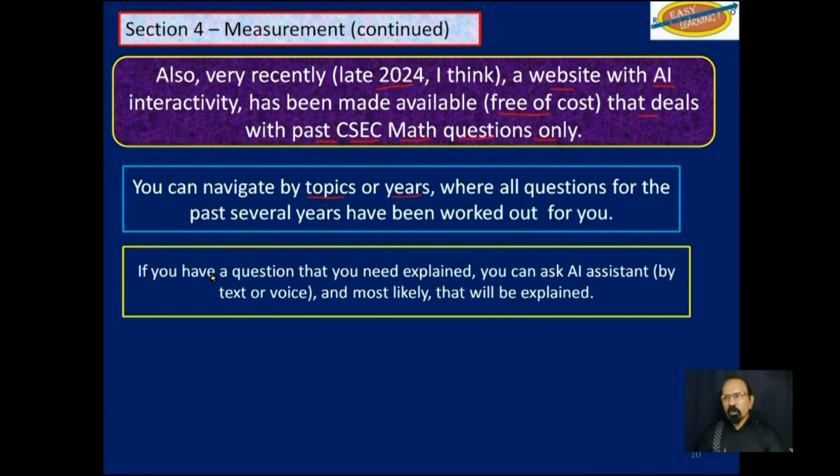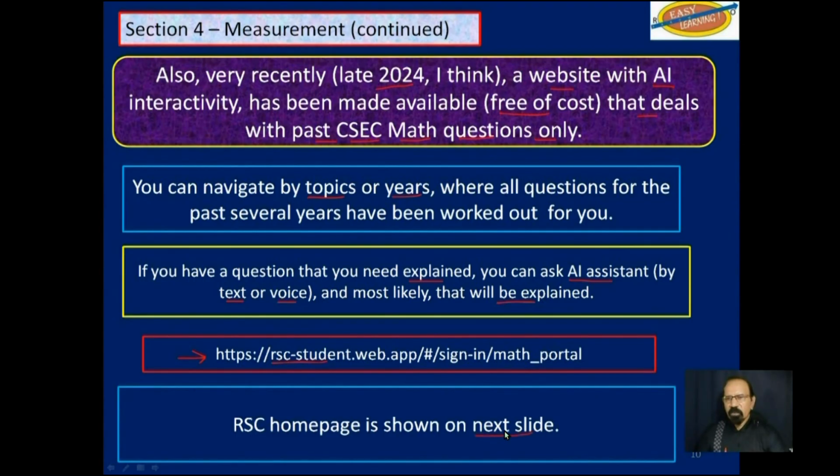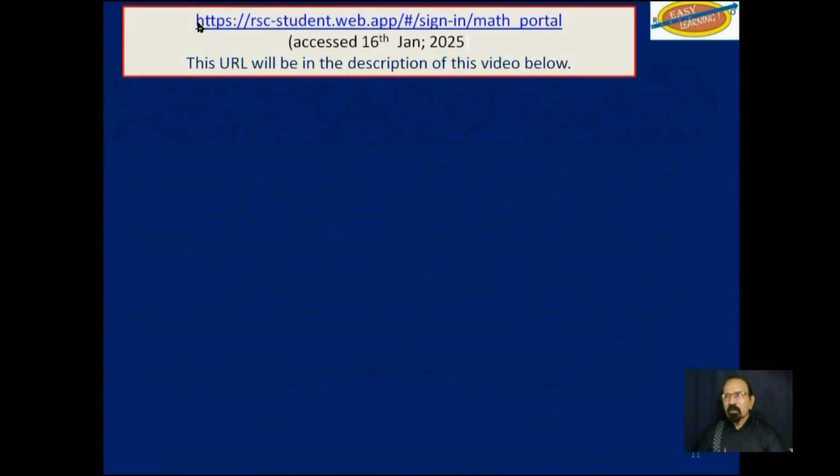If you have a question that you need explained, you can ask the AI assistant either by text or voice, and most likely that will be explained to you. This is the URL for the website. On the next page, I will show you a picture of the home page of that website. So as I said, that is the URL. I will include that URL in the description of this video below.